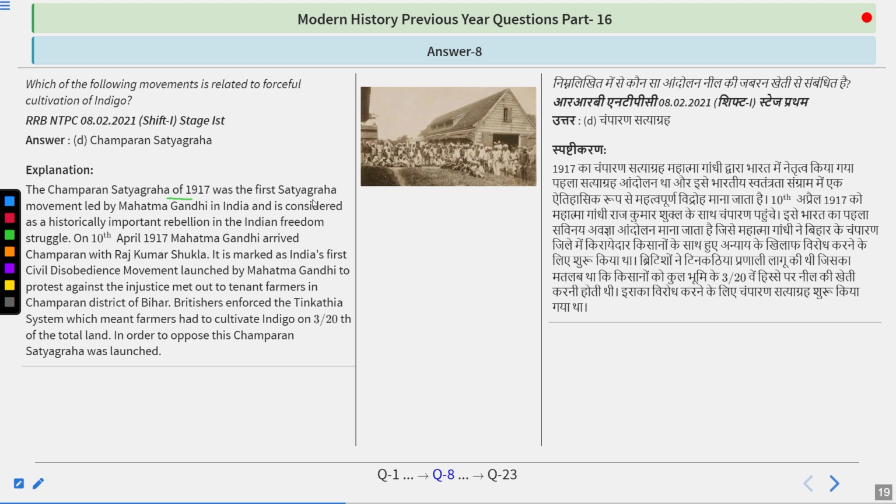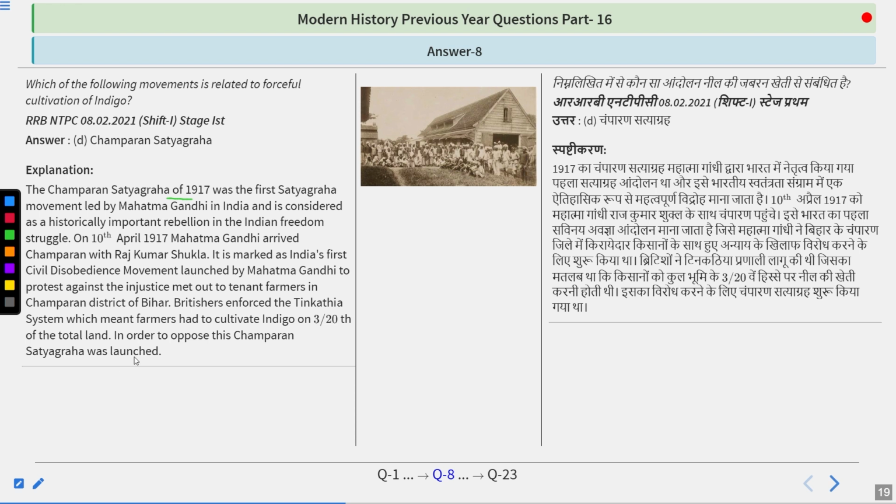Champaran Satyagraha of 1917 was the first Satyagraha movement led by Mahatma Gandhi in India, and is considered a historically important rebellion in the Indian freedom struggle. On 10th April 1917, Mahatma Gandhi arrived in Champaran with Rajkumar Shukla. It is marked as India's first civil disobedience movement launched by Mahatma Gandhi to protest against the injustice meted out to tenant farmers in Champaran district of Bihar. The Britishers enforced the Teen Kathia system, which meant farmers had to cultivate indigo on 3/20th of the total land. In order to oppose this, Champaran Satyagraha was launched.